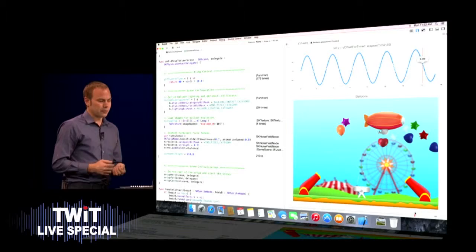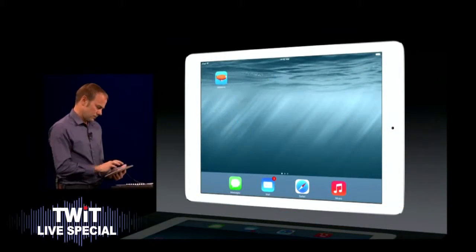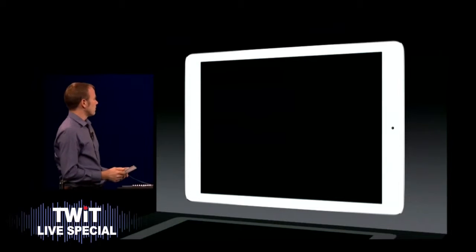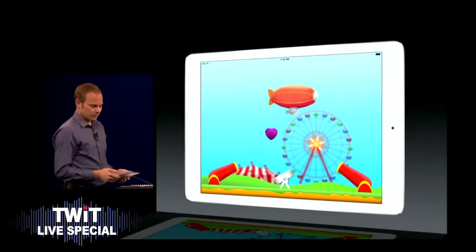So let's now jump and see what the finished product looks like. Here we go. And this is the game that we just built.